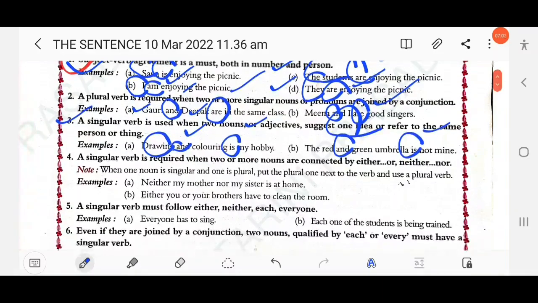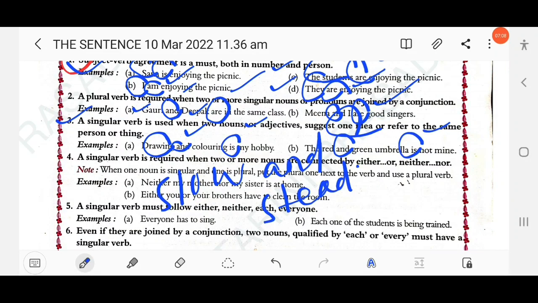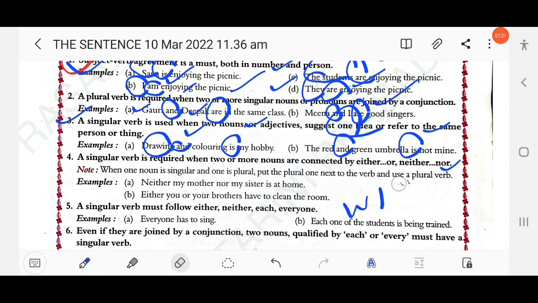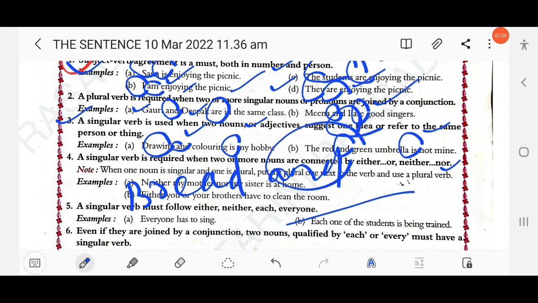Suppose, take an example: slow and steady wins the race. Here and is used, but a singular verb will be followed. Take another example: bread and butter is mine, not are. Bread and butter is my favorite breakfast. So here and is used as a conjunction, but a singular verb is used. These are the exceptional rules.